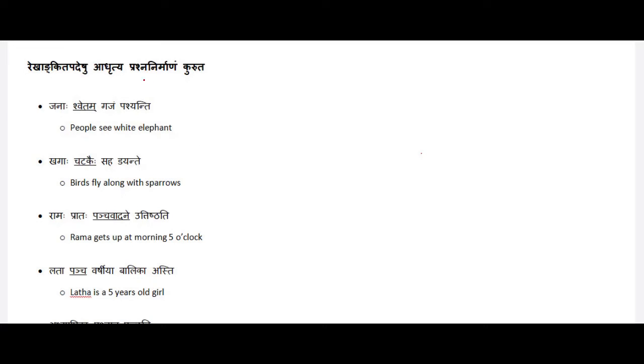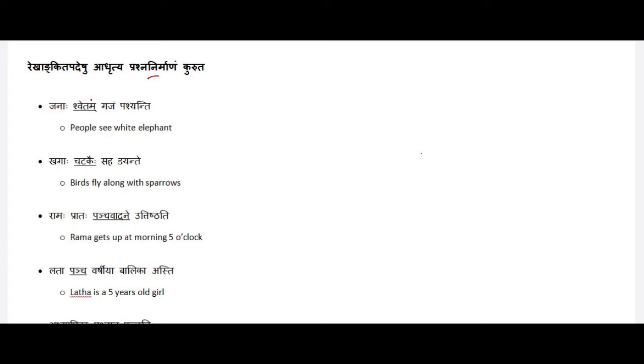So let's look at Prashnanirmanam. What has been asked is Rekhankita Padeshu Adhritya Prashnanirmanam Kuruta. There are sentences given, and in each sentence there is a word underlined. Based on that, we have to find out the question word for those underlined words. So that is what has been asked. Let's look at the first one.